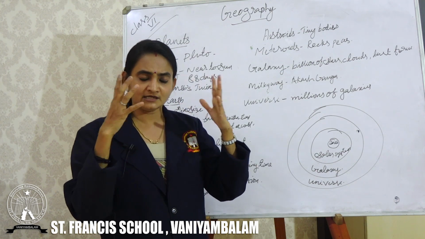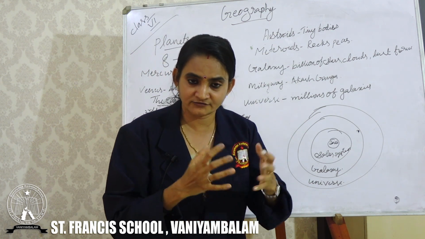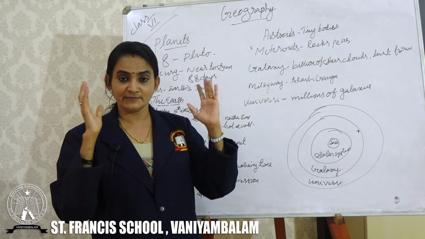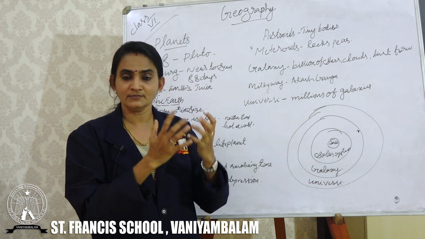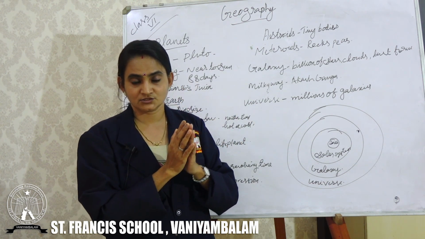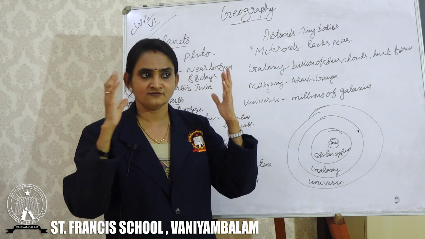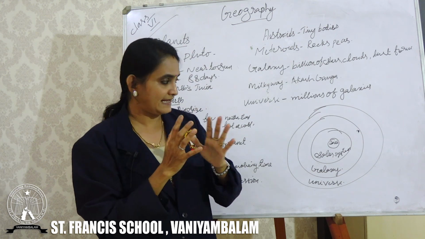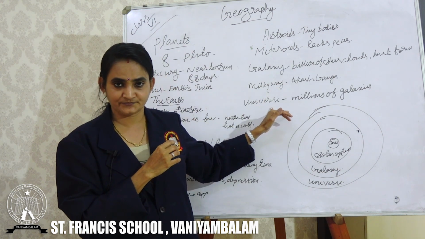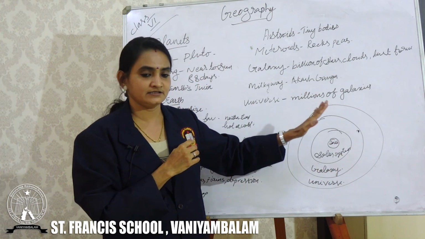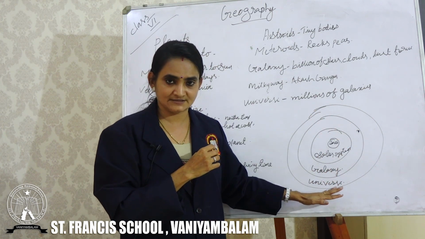Now this Milky Way galaxy is one of the galaxies in space. There are millions of galaxies which form a universe. So what is a universe? When millions of galaxies form together, it is termed a universe. Now I will show you how we can relate the earth to the universe.